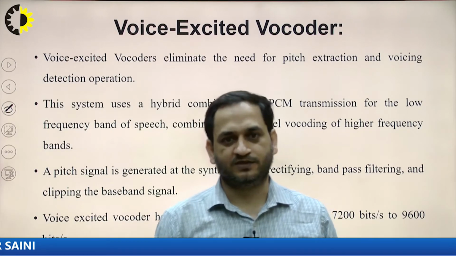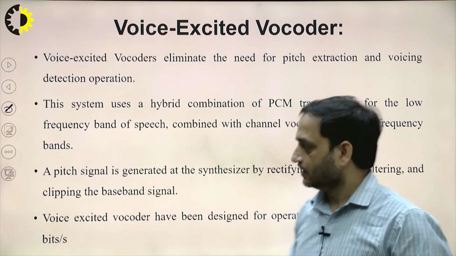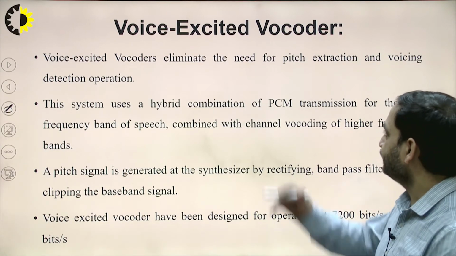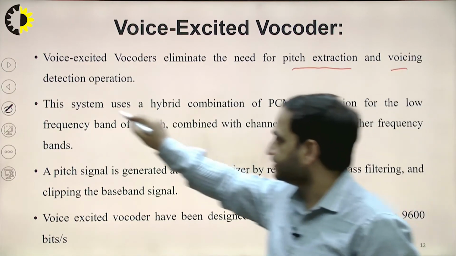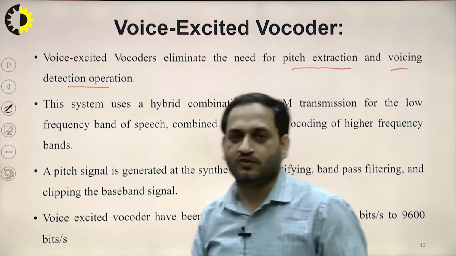Similar to that, we have the next vocoder, that is the voice excited vocoder. The voice excited vocoder eliminates the need for pitch extraction and voicing detection operations. So this is an advancement of the vocoders.